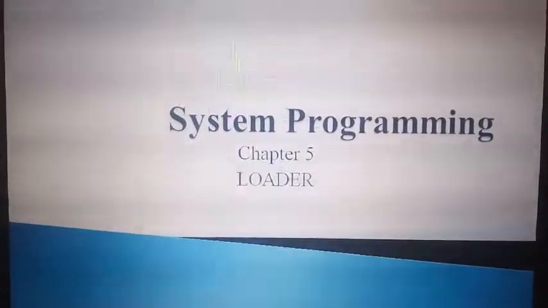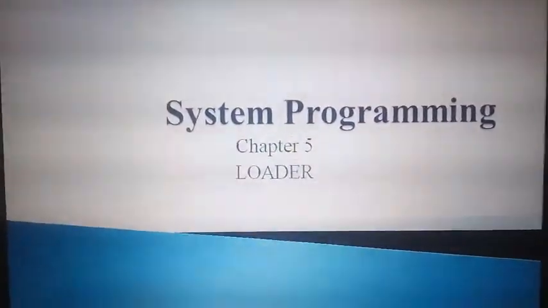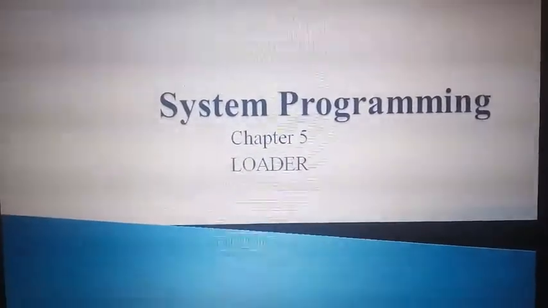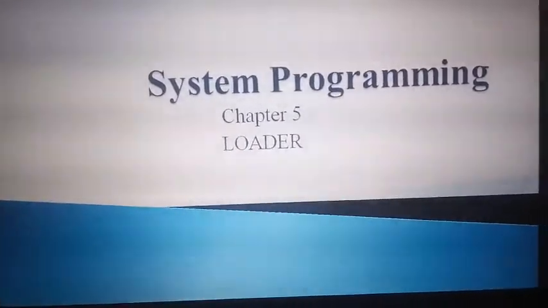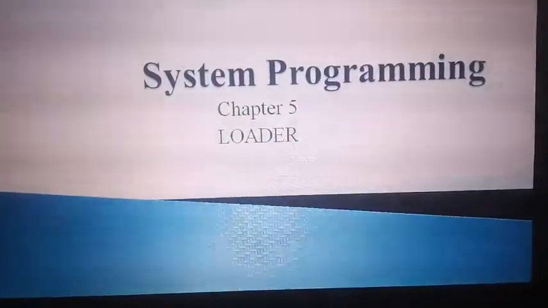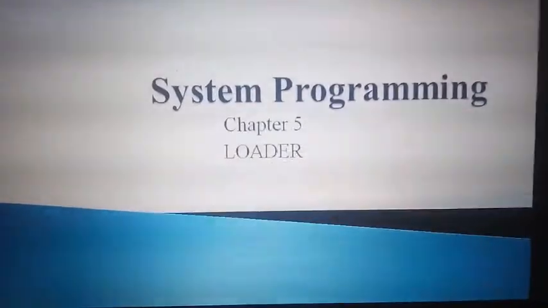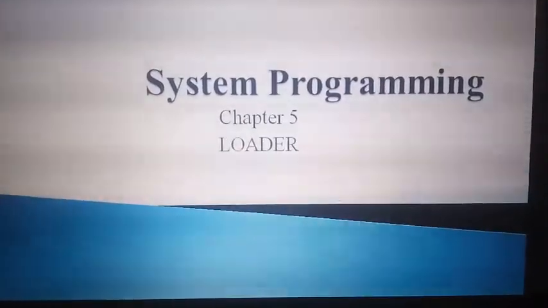In that, compile-and-go was the first one, where the assembler is also kept in memory and it converts and places the converted program in memory itself. So the loader does not have much work. It just transfers the control to the start location and prepares it for execution. But there was a drawback that the assembler occupies memory. So we went with the general loading scheme.